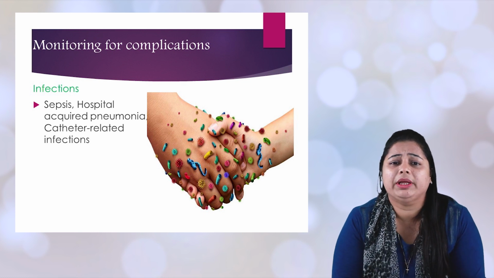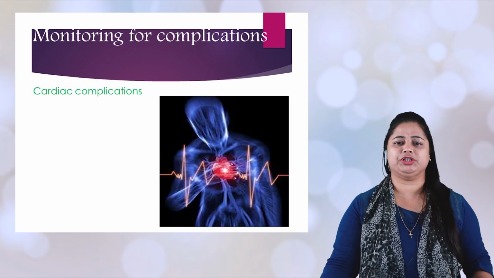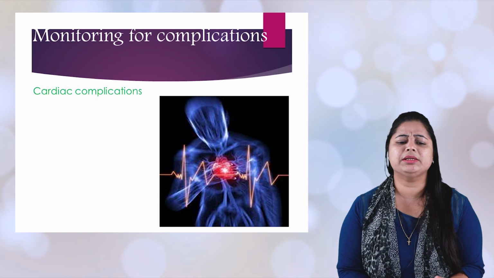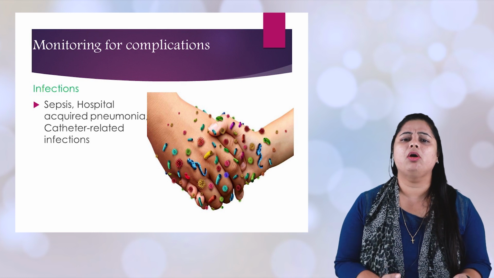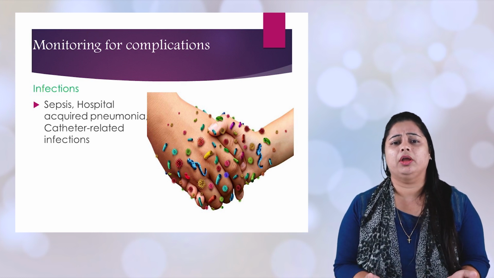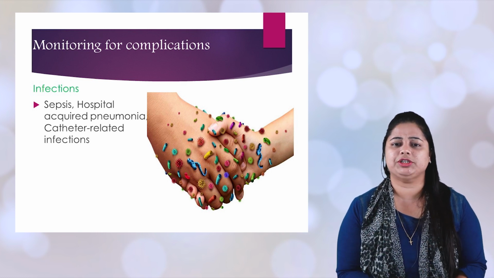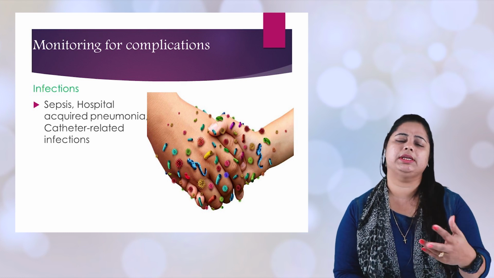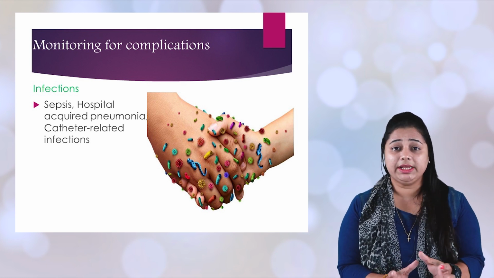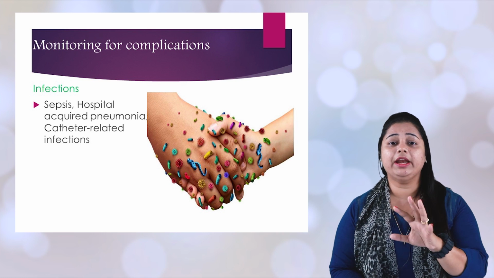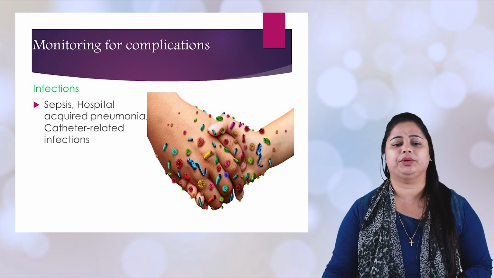Let us see what complications happen especially with ARDS. First, there is infection. In the causes, we have already said that there is something called sepsis. It may be related to hospital-acquired pneumonia or any catheter infections. Nowadays we follow CAUTI, catheter-associated urinary tract infection. Every 7 days, we need to see the tubes. Every 21 days, we need to change the bags. These small things help in preventing infection in the patient.